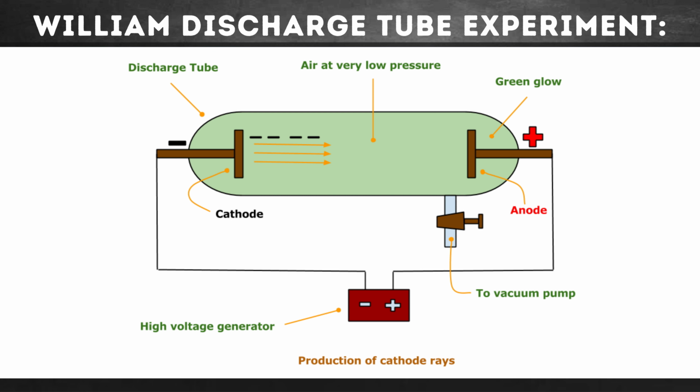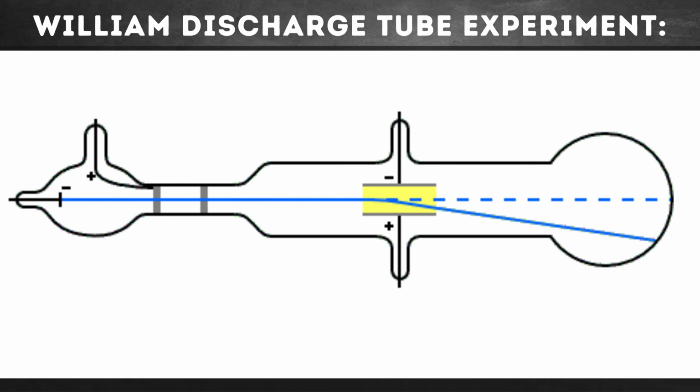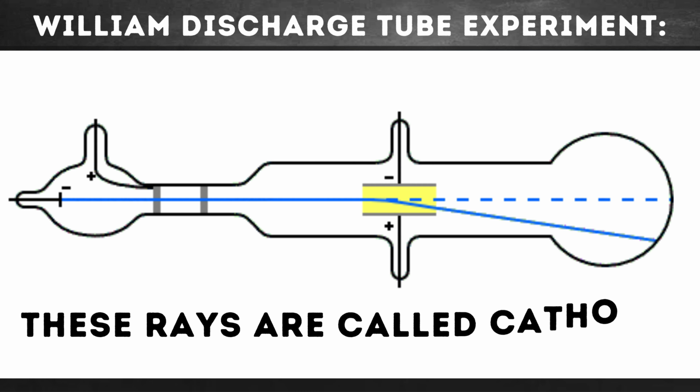When the electrodes inside the discharge tube are connected with the high voltage source at a low pressure, which is 1 mm of Hg, as a high voltage current starts passing between the electrodes, a streak of bluish light originates and travels in a straight line from the cathode, which is the negative electrode, to the anode, which is the positive electrode, which causes a glow at the wall of the opposite end. The rays are called cathode rays.